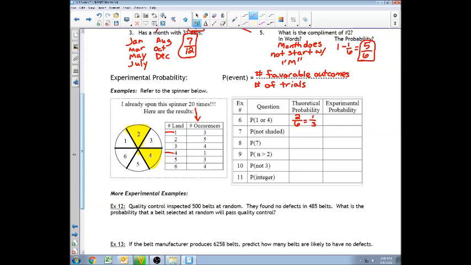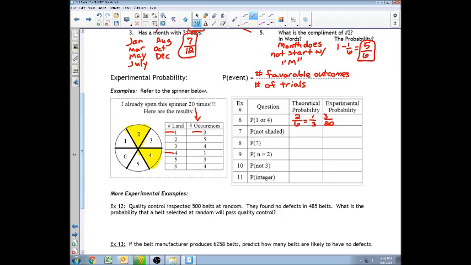Remember, theoretical is what should happen on paper, just like you would have a 50-50 chance of flipping a heads or a tails. That is theoretical. Experimental, the trial occurred 20 times. I spun the spinner 20 times. How many times did I land on 1? I landed on 1 3 times.